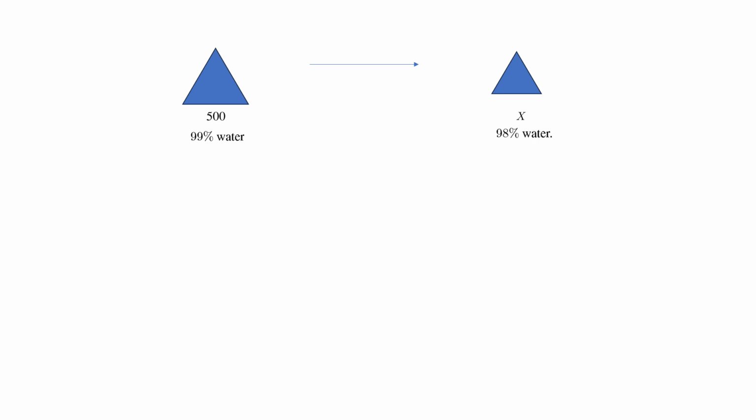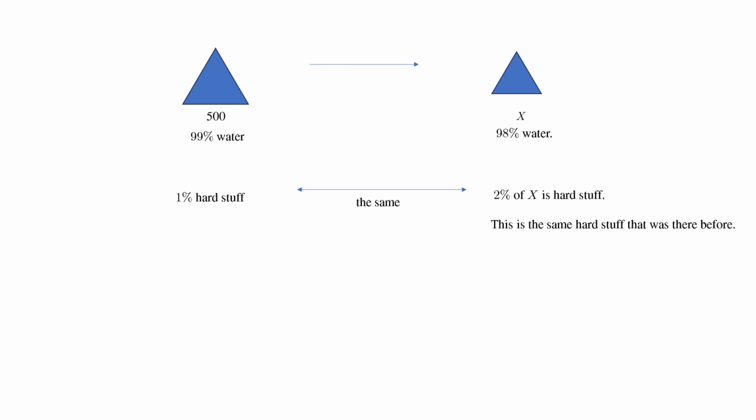There it is again. There's our little summary of the problem. If it was 99% water, then 1% of it was hard stuff, which didn't evaporate. On the other side, then it's 98% water, so it's 2% hard stuff. And here comes the aha moment. It's the same as was there before. The hard stuff hasn't changed. So these are the same.